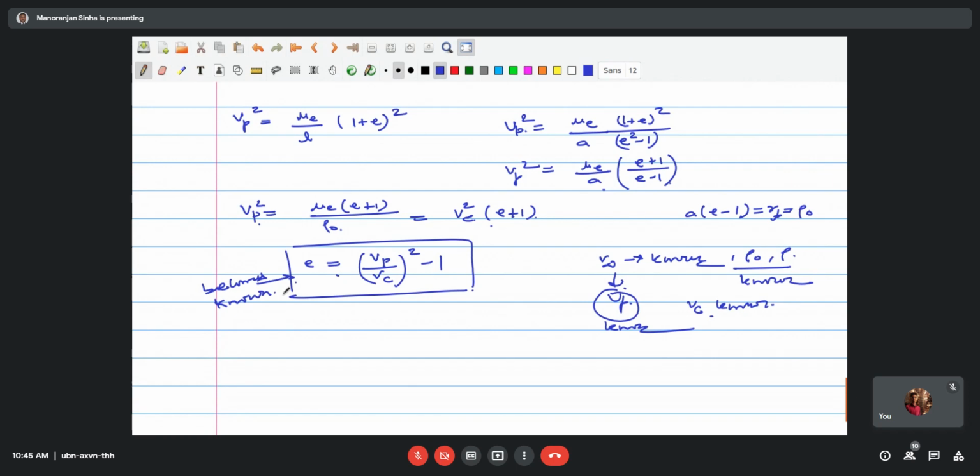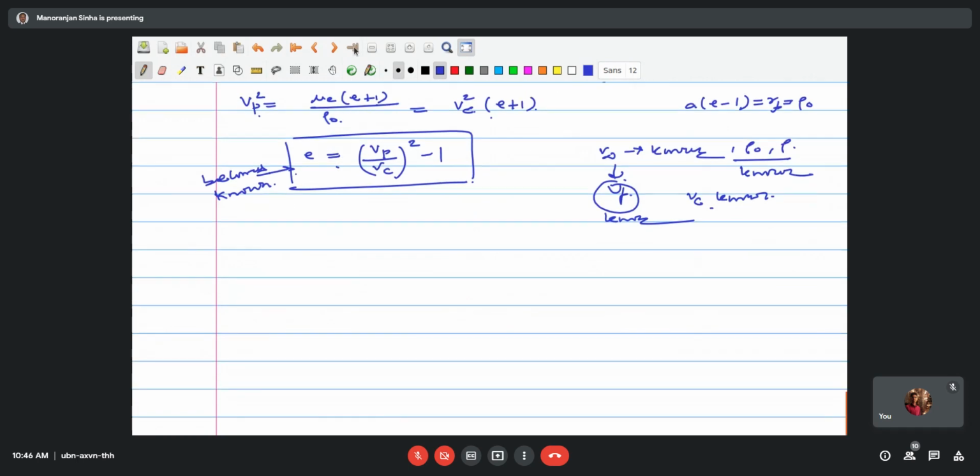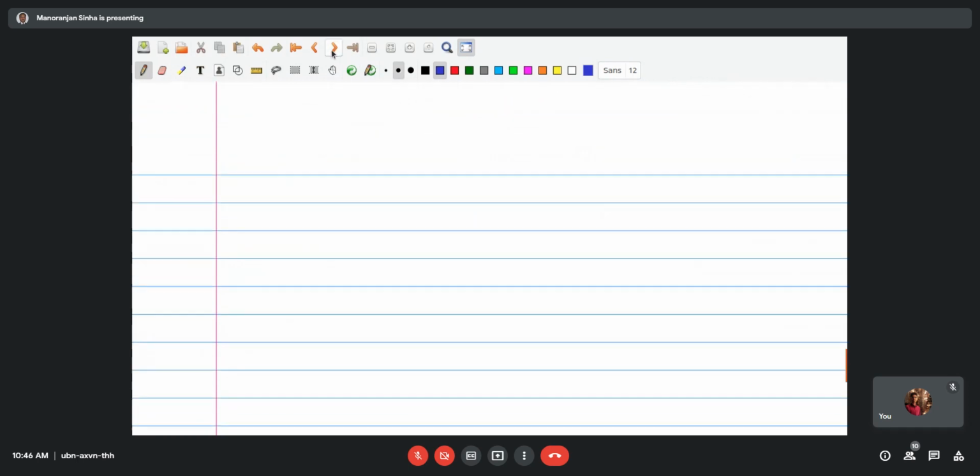Sir, in that expression, what is h? Like you wrote Vp is equal to h by rho 0. H is the angular momentum per unit mass. This is a standard symbol. In space dynamics, small h is always reserved for the angular momentum per unit mass.